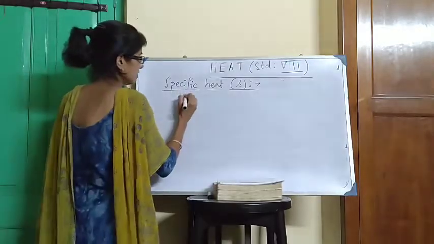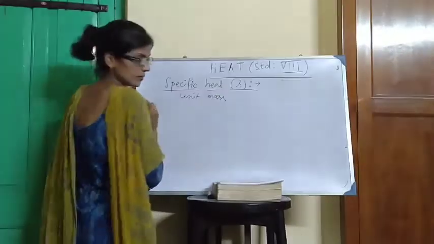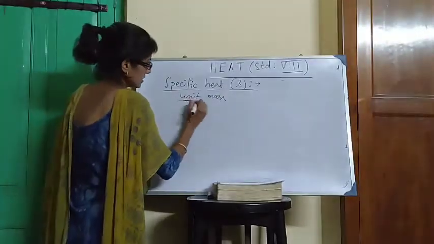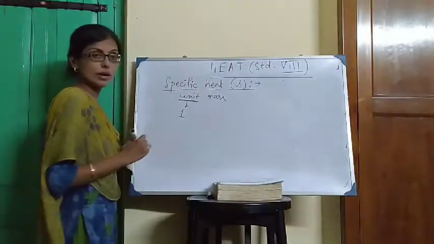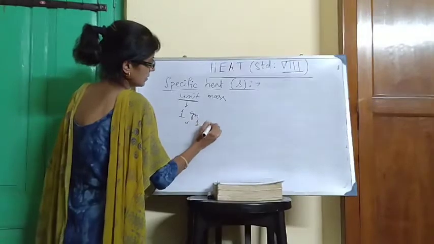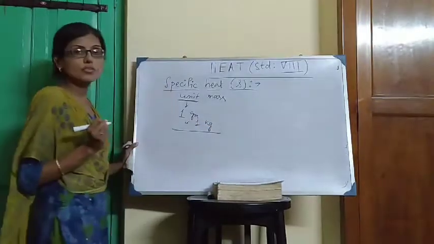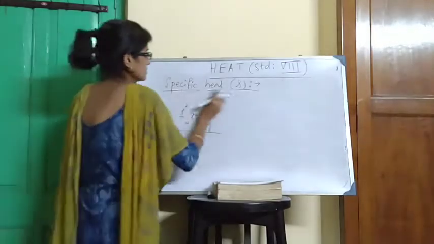One unit mass means unit mass of the substance. Unit mass is a very important term. Unit means the numerical value of the mass is 1, either 1 gram or 1 kg, depending on the system of units that we are using. Okay. So what is the specific heat?